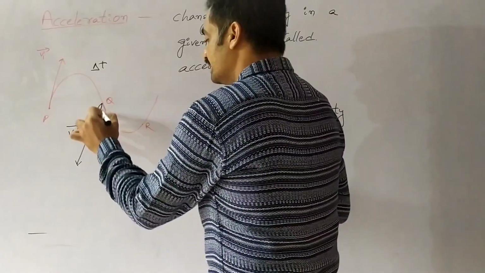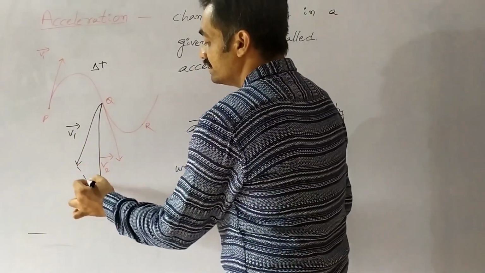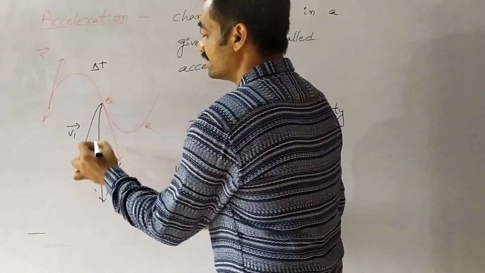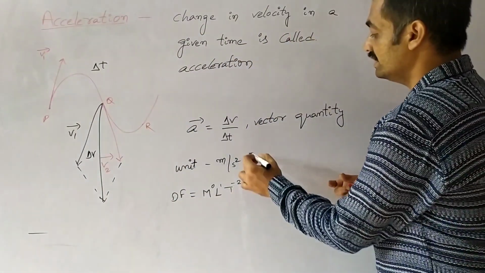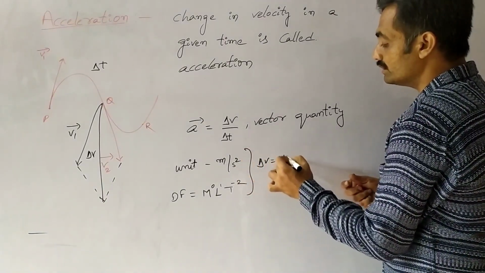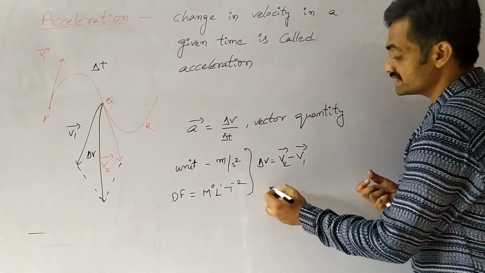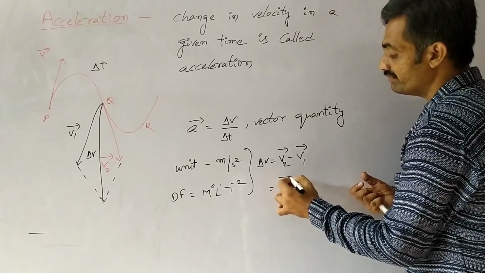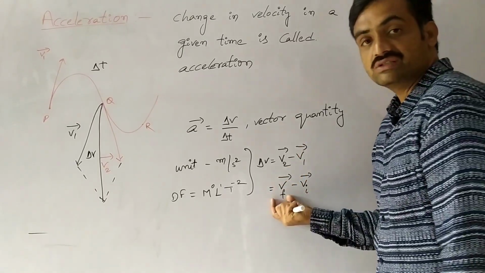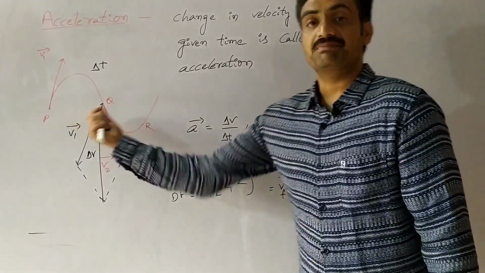The resultant is given between v1 bar and v2 bar, and it is represented as delta v, where delta v equals v2 bar minus v1 bar. We can also write it as Vf bar minus Vi bar, where Vf is the final velocity and Vi is the initial velocity.